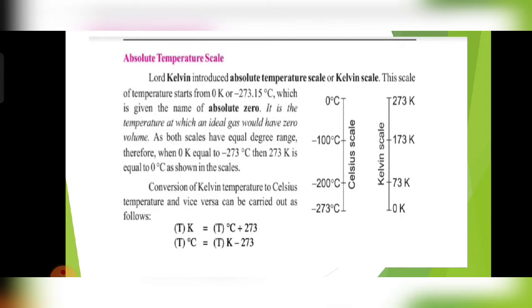So conversion of Kelvin temperature to Celsius temperature and vice versa can be carried out as follows. If we want to convert degree Celsius into Kelvin, we will add 273, and if we want to convert Kelvin into degree Celsius, we will subtract 273 from the value of Kelvin. So these are the two scales which give us the lowest possible energy state of a gas.